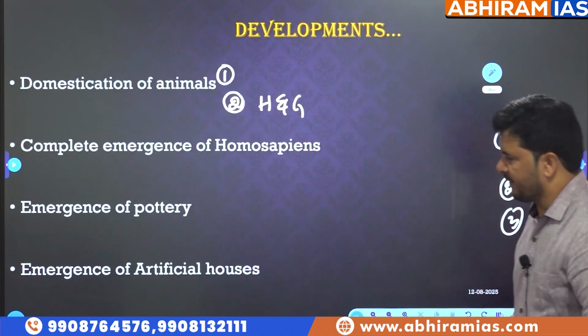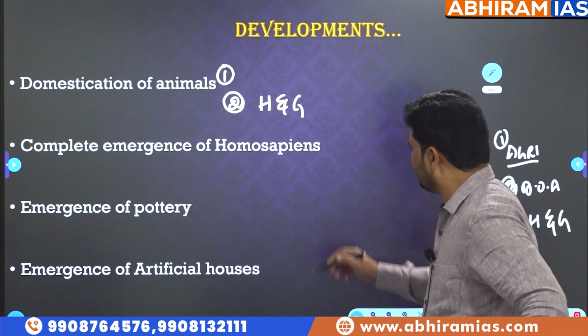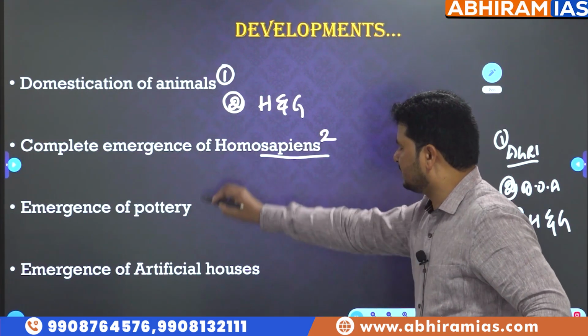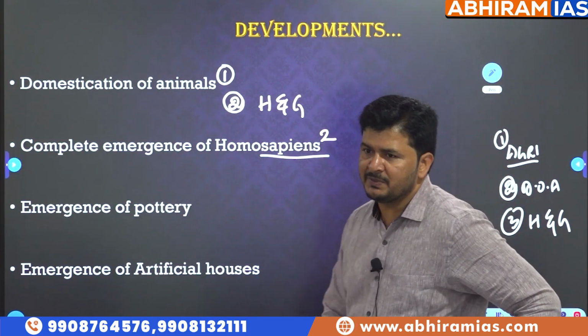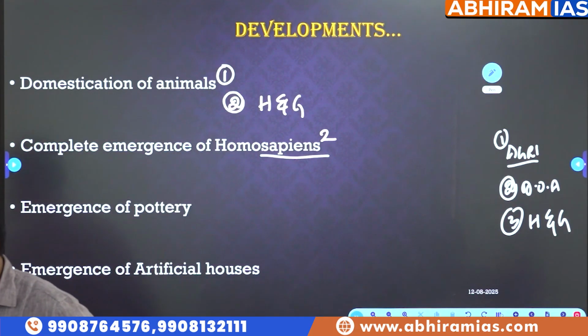Next, another development: the complete emergence of Homo sapiens sapiens. Next to Homo sapiens sapiens, for your convenience, take a small arrow mark and write: the modern thinking man.